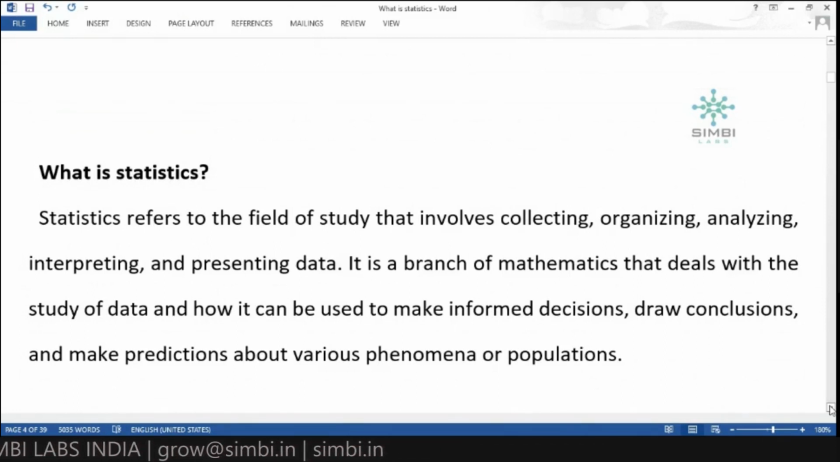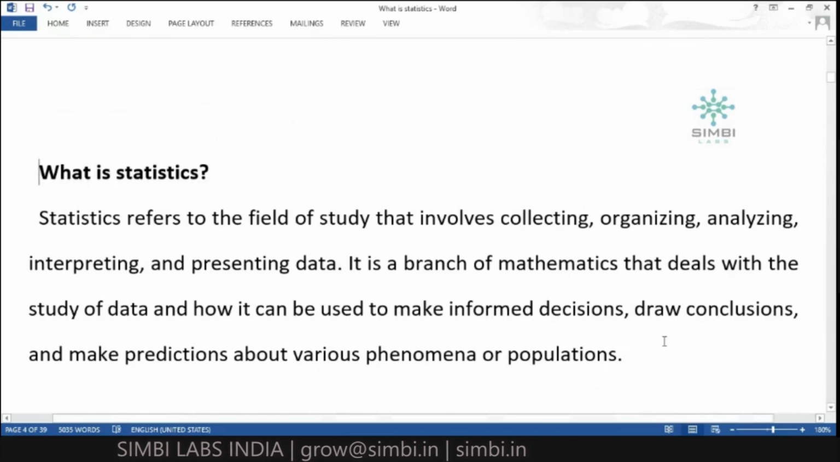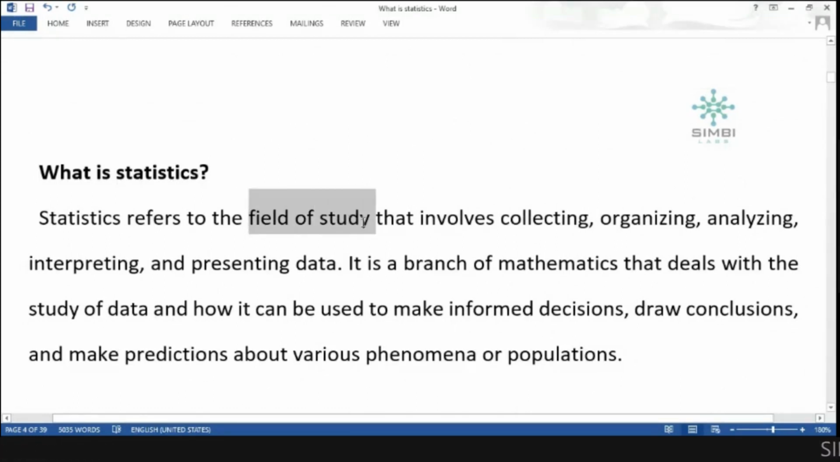When we are going to learn any topic, first of all, we should be thorough in that topic: why we need this concept and what all the uses of it are. So that's why we'll learn what statistics is. Statistics refers to the field of study. It is just a field of study.